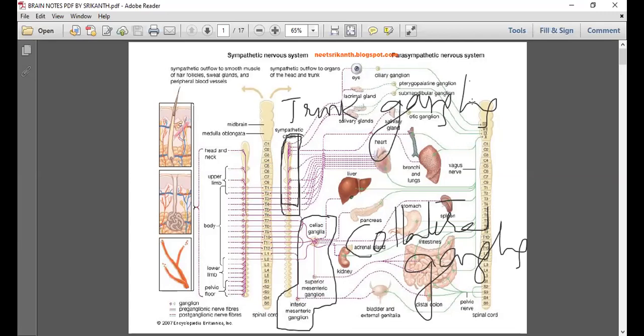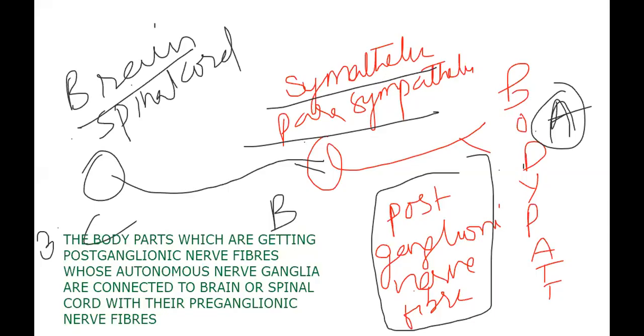Next, collateral ganglia. Who are collateral ganglia? Celiac ganglia, superior mesenteric ganglia, and inferior mesenteric ganglia. So the recognition work is over here. First of all, I took the sympathetic nervous system, and now I will make notes of whatever we learned at present about the sympathetic ganglia.